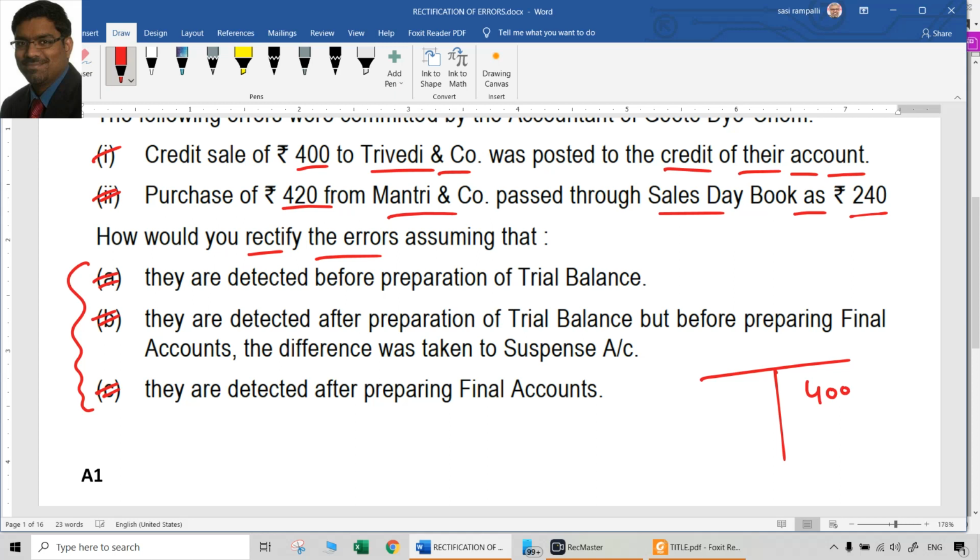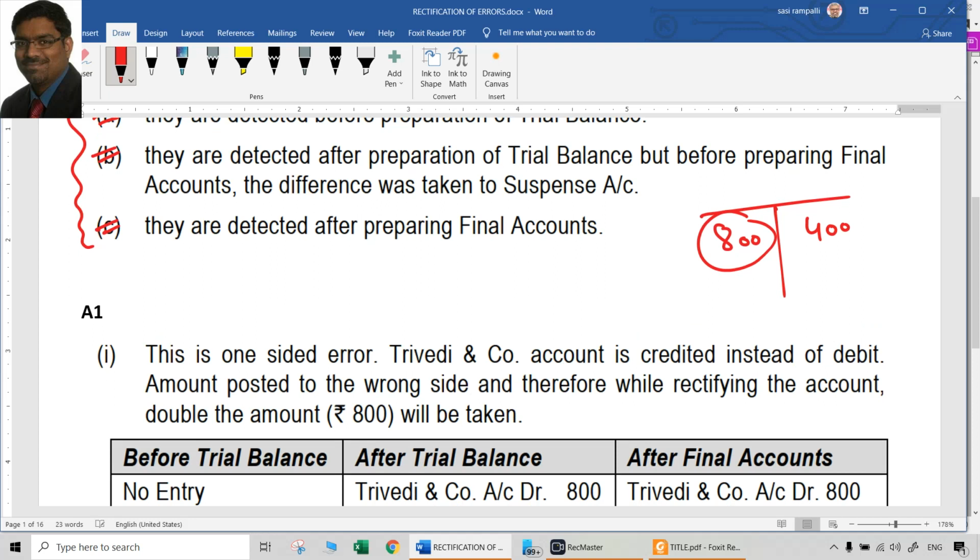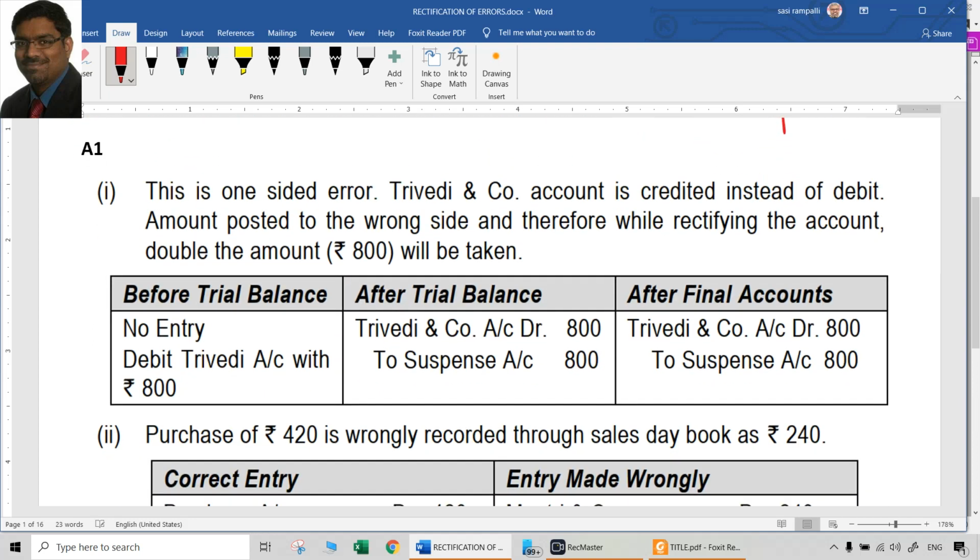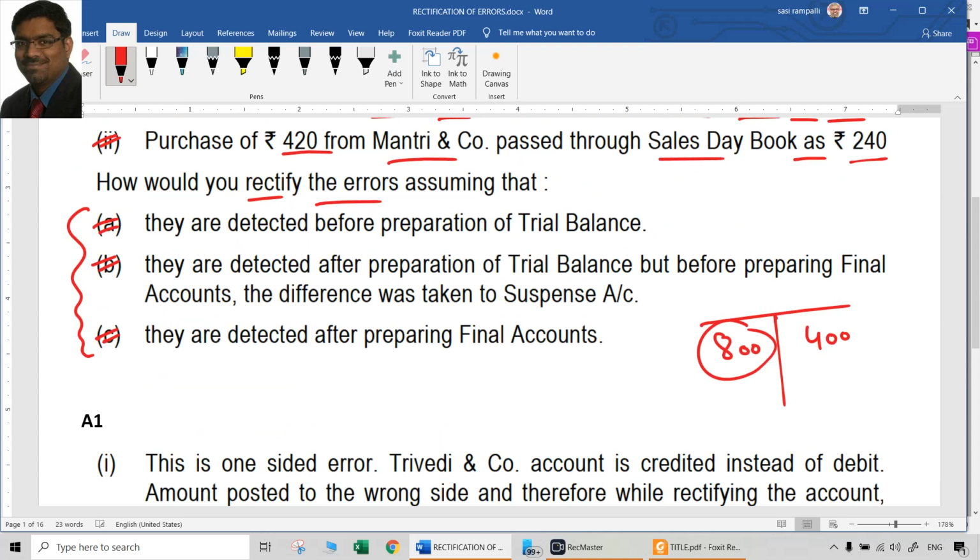Ideally it should have been debited with 400, but they credited it with 400. Now to rectify that, we should debit Trivedi and Co. with 800. So if it is before the preparation of the trial balance, no entry will be there, but you have to go to the Trivedi account and debit it with 800 rupees. That is the answer.